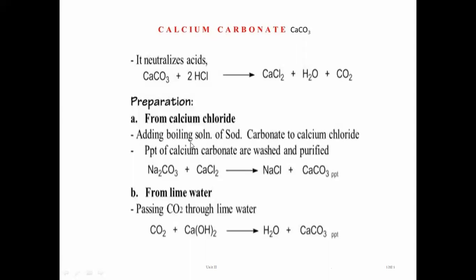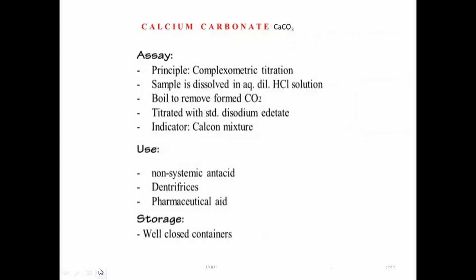Now the preparation of calcium carbonate is from sodium carbonate reacting with calcium chloride, so there is formation of calcium carbonate. We can also produce calcium carbonate by passing carbon dioxide into lime water. For the assay, it is by complexometric titration. It is dissolved in dilute hydrochloric acid and boiled to remove the excess carbon dioxide. Then the remaining solution we titrate with standard disodium edetate solution.